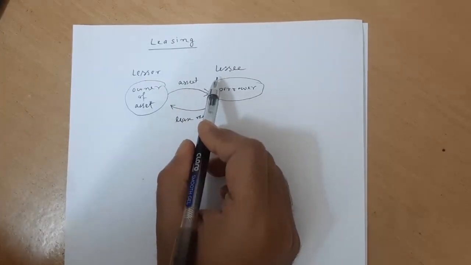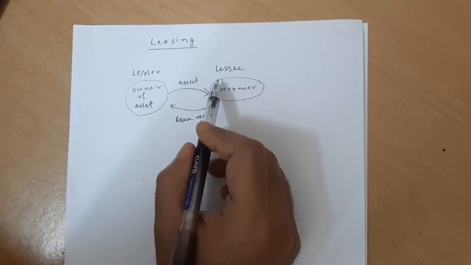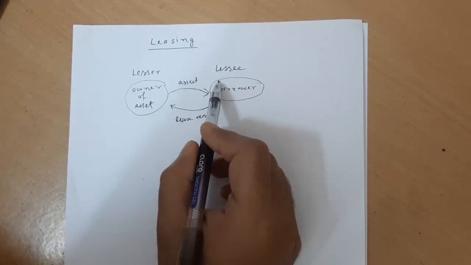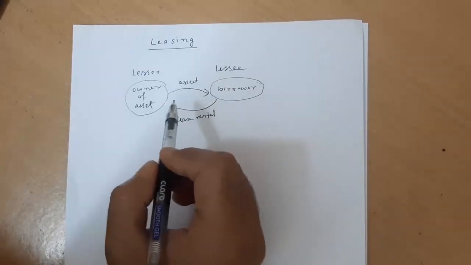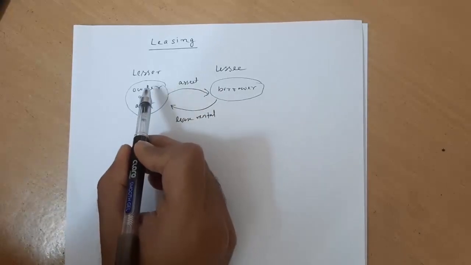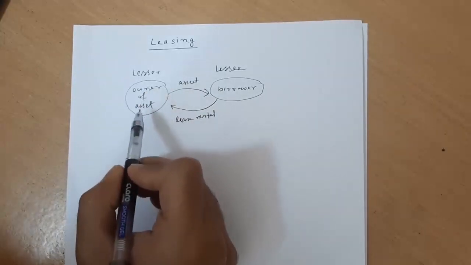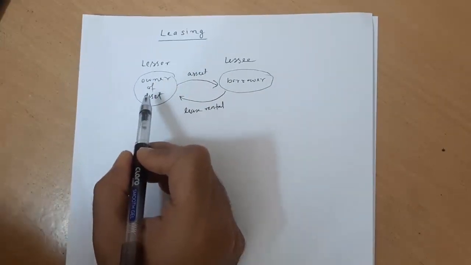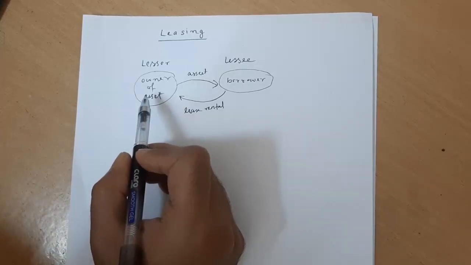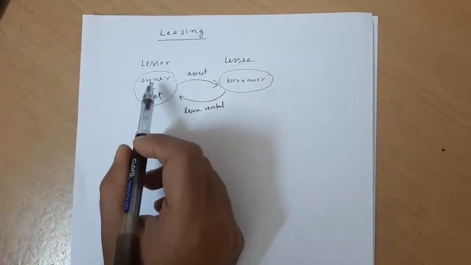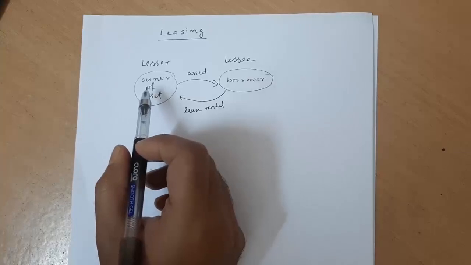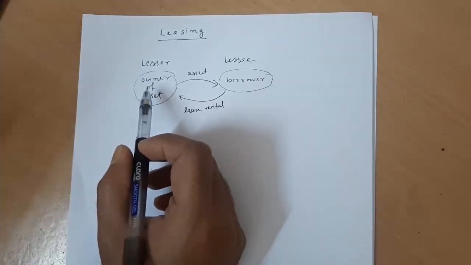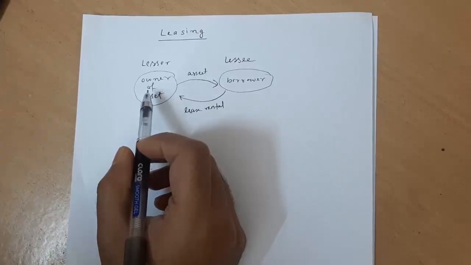So earlier we have seen the financial evaluation of lease from the lessee's point of view. Today we will look into the financial evaluation from the lessor's point of view. Lessor means he is the owner of the asset, who buys the asset and then gives it on lease. So from the lessor's point of view, how are you going to do the financial evaluation? You have to see what the lessor is doing.